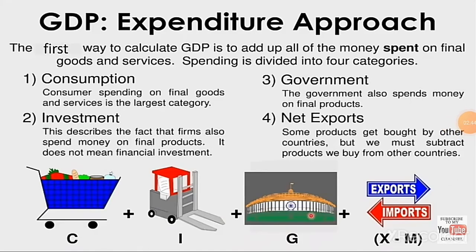Next, government. The government also spends money on final products. The last one is net exports. Some products get bought by other countries, but we must subtract products we buy from other countries. So the expenditure approach is calculated by consumption plus investment plus government plus exports minus imports.